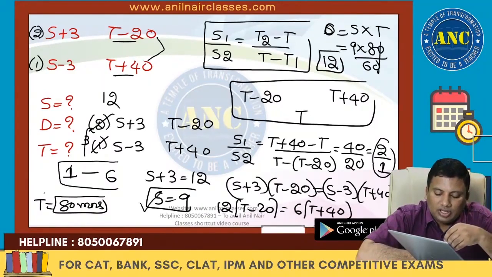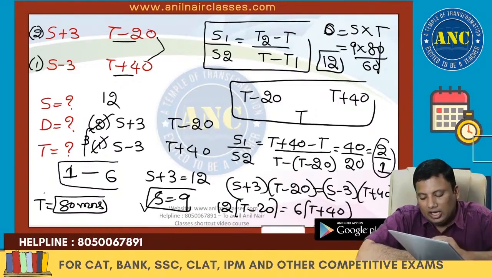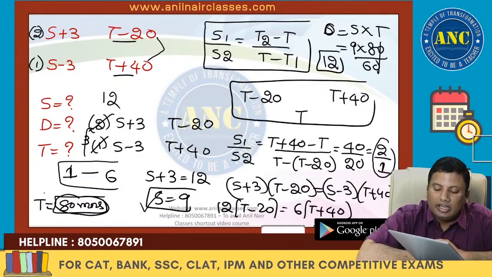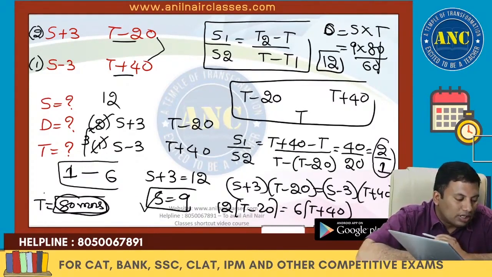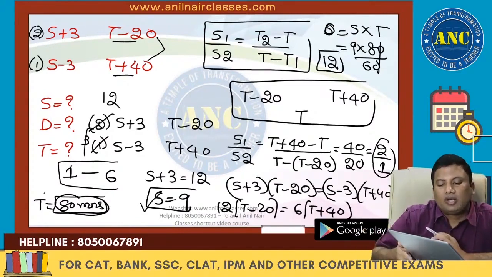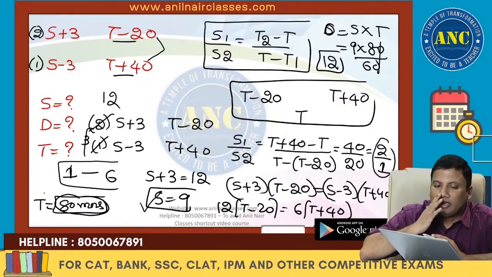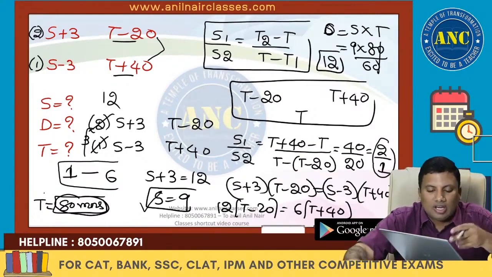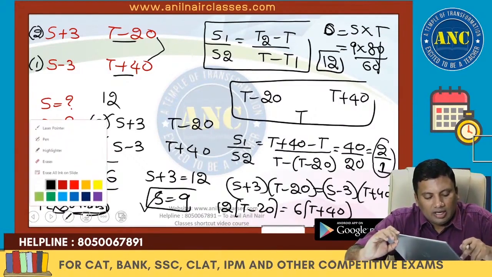So 9 plus 3 into T minus 20 is equivalent to 9 minus 3 into T plus 40. Time is nothing but 80 minutes. Distance equivalent to speed into time, 9 into 80 by 60. Without using equations also, you can solve it. I will do 2 more problems based upon this model. Generally, this logic you will not find in any of the regular textbooks.